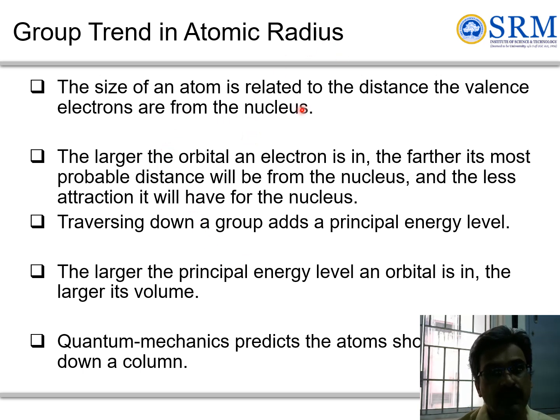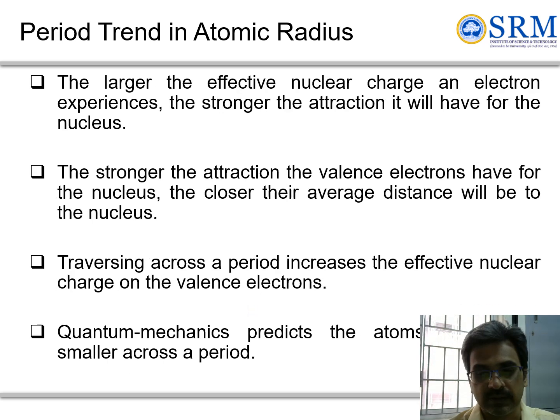The size of an atom is related to the distance of the valence electrons from the nucleus, and the larger the orbital of an electron, the more distance it will be from the nucleus, so the attraction from the nucleus will be less. If you move down the group, you are adding new energy shells, and the larger the principal energy level, the larger its volume. Quantum mechanics predicts the atomic trends as you go down the group.